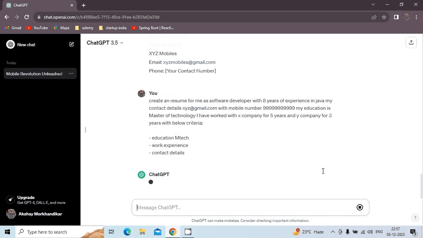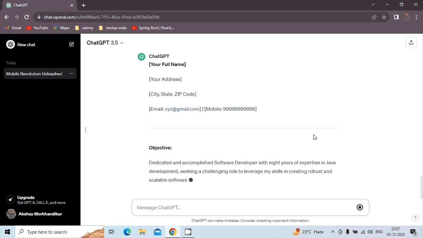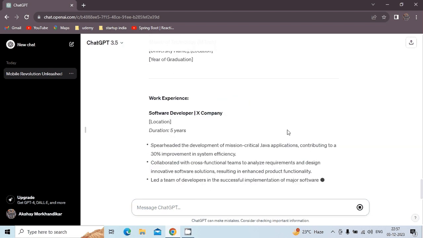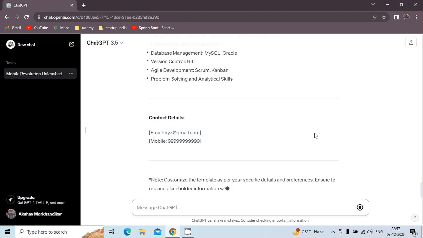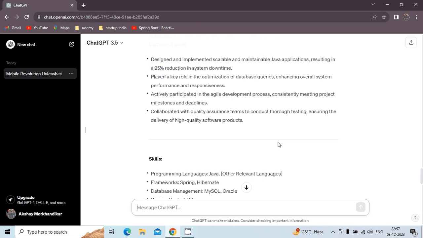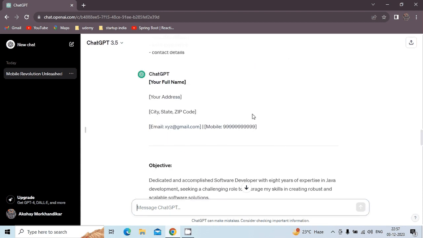If you can see, it has started generating my whole resume. Can you see how it has started generating? Now, if I want to apply to any job, you can write in very simple words and get your resume generated. You can fill in your address over here: state, city, zip code, and your mobile and email ID.